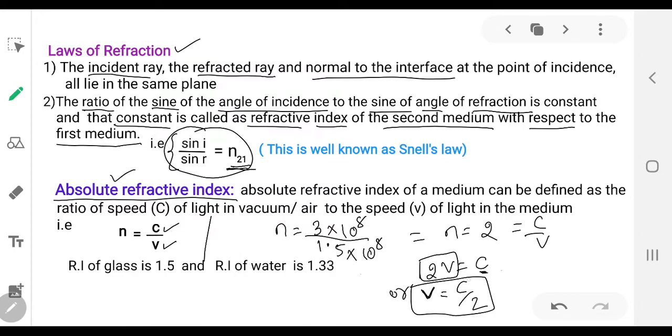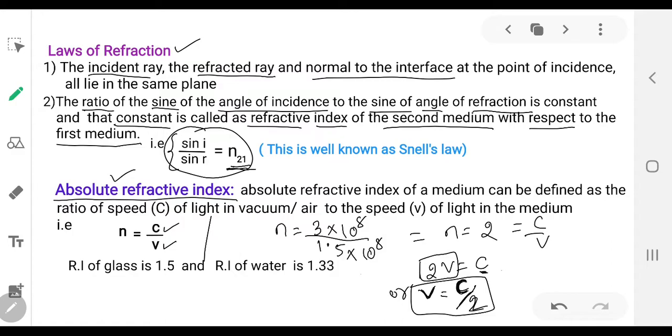So it means when the light enters from air or vacuum to the medium, its velocity reduces to half of its value. So that is the significance of absolute refractive index.